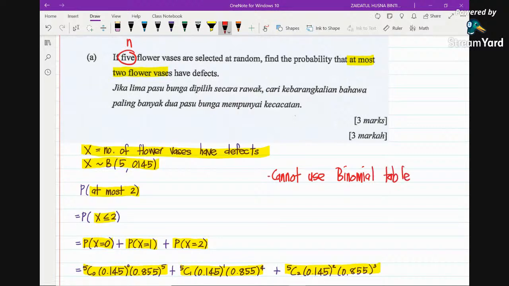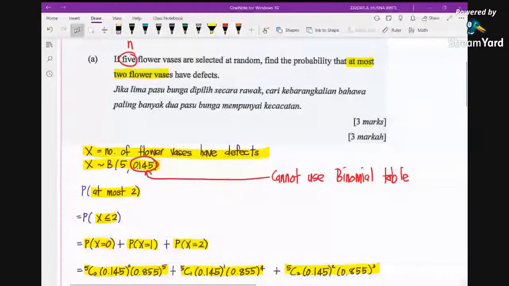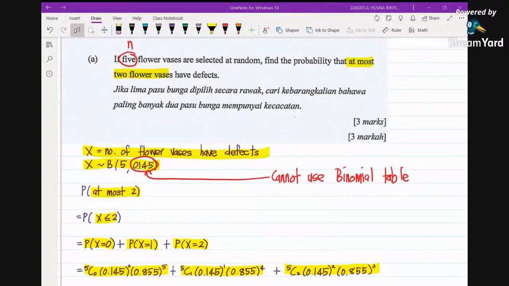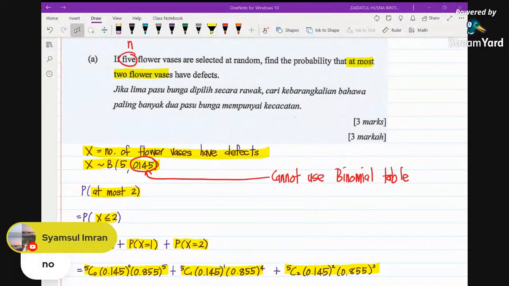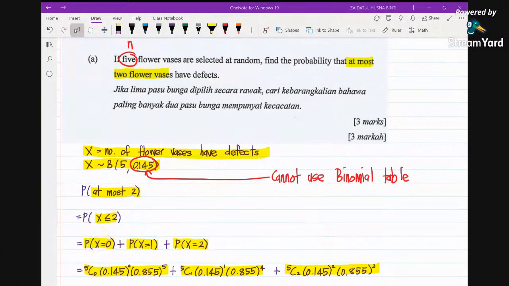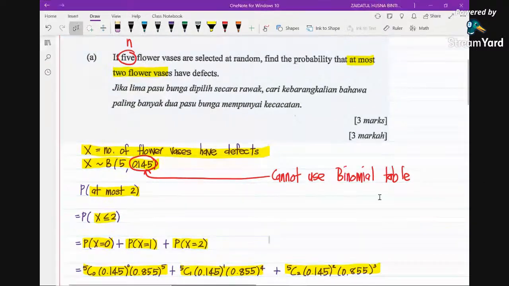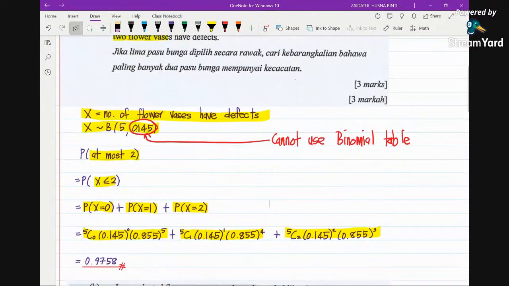The reason is because of this probability of success. Thank you for the response. Sam says no, Jocelyn also says no. Why? Because the probability of success cannot be found in the binomial table. So in this case, we just use the formula and make sure you press your calculator very carefully. So this would be the answer. There are 3 marks here, so please make sure you solve this question within 3 minutes only.